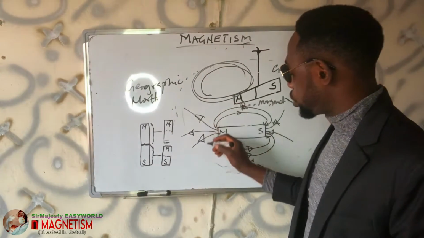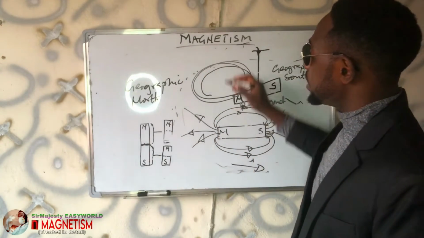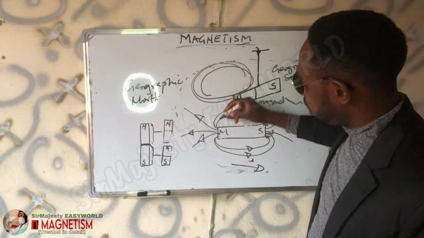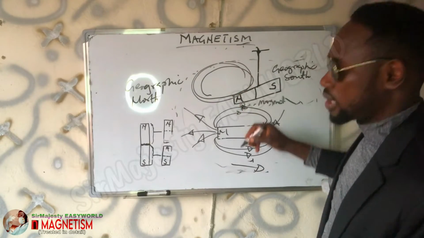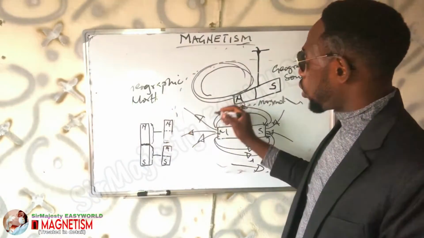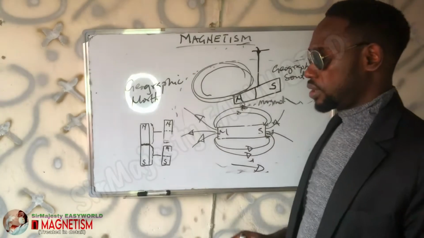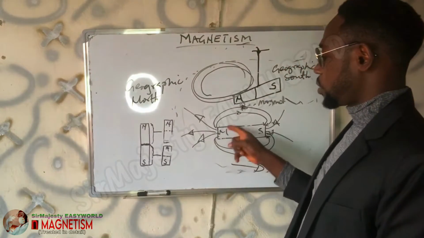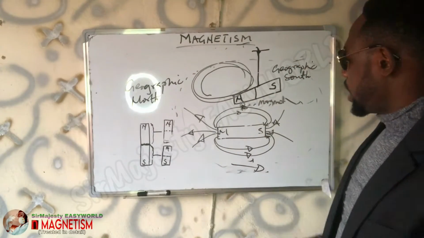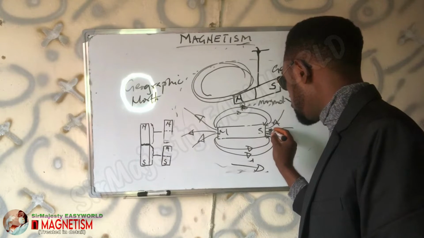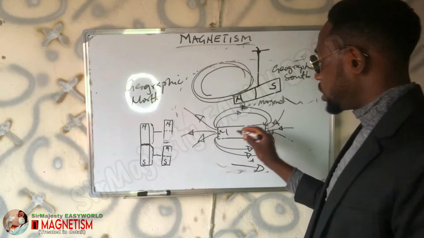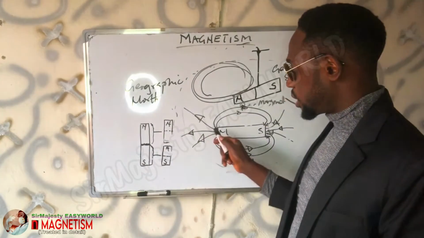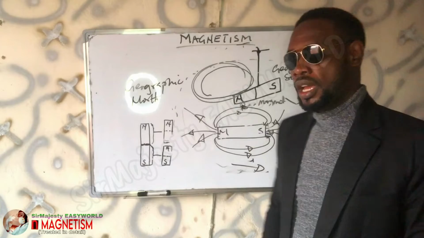And remember, this also shows the strength of the magnet, because any material, as we'll discuss further, any paramagnetic material that comes within the strength of the magnetic field will be attracted or repelled. But when you don't come within that vicinity of the magnetic field, you will not feel the effect of the magnet, the force. So this line shows the force and the directions of the force. And again, why is it that monopoles cannot exist? Because the magnetic field lines always form a closed loop. And we should know it arises from the north and then converges at the south.